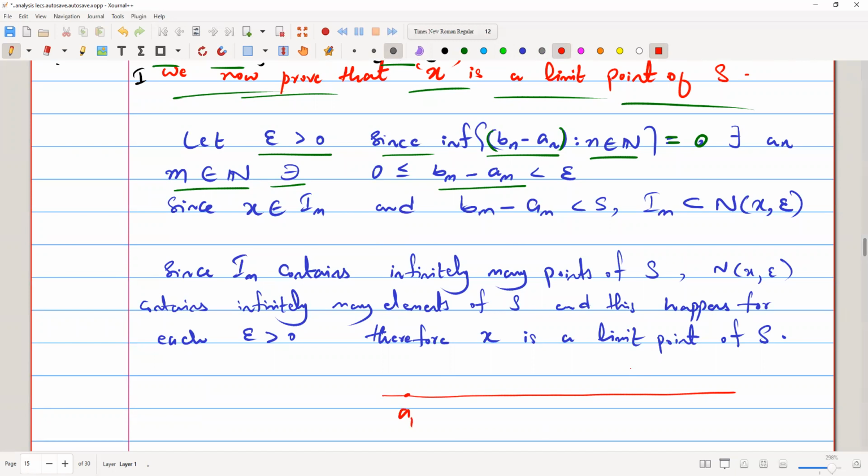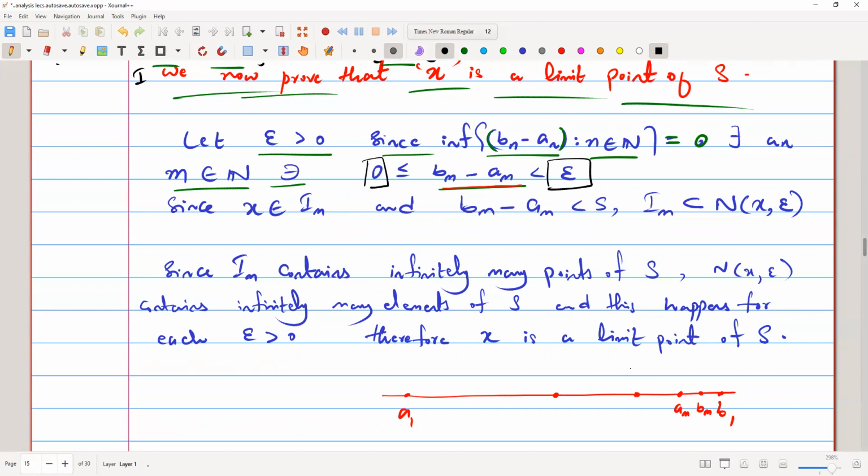So it means that in all these intervals, this is a1, this is b1, we have the interval, then again we have the interval, and so on. Then there will be some interval, bm minus am, which will be smaller, greater than 0, but very, very small, converging to 0.